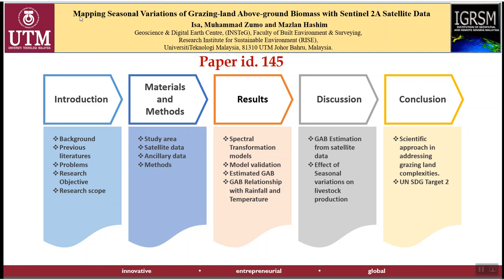The title of my presentation is Mapping Seasonal Variations of Grazing Land Above Ground Biomass with Sentinel-2 satellite data. The accepted paper ID is 145. The presentation is categorized into 5.